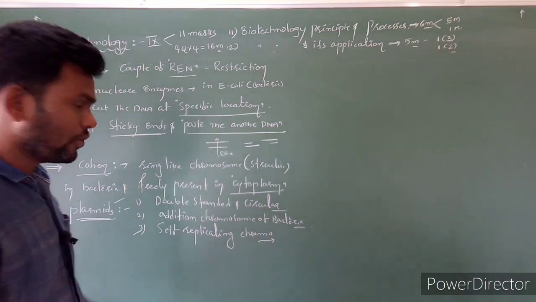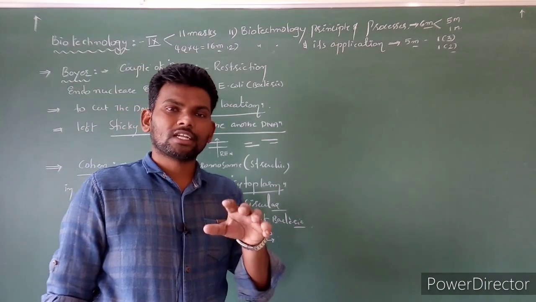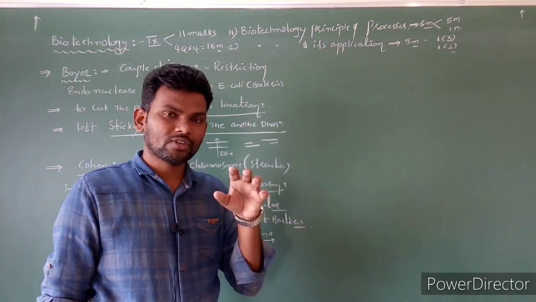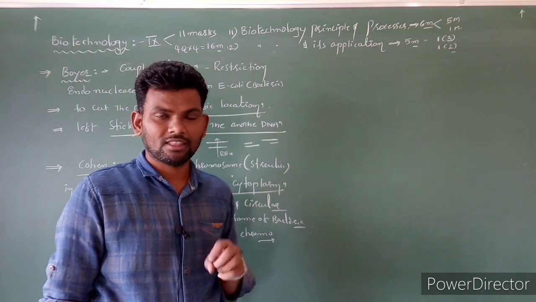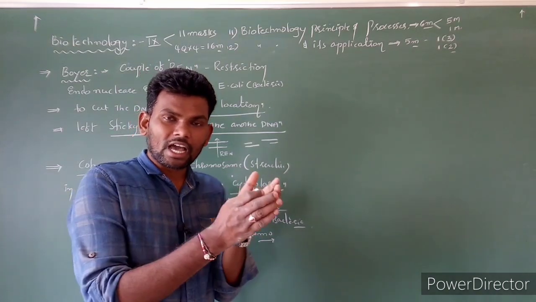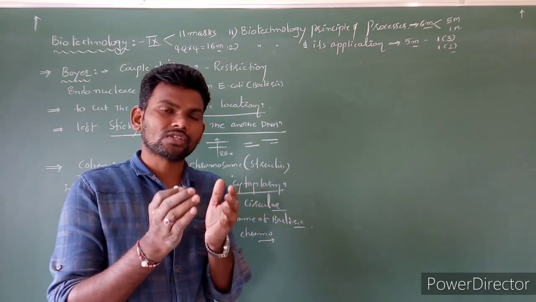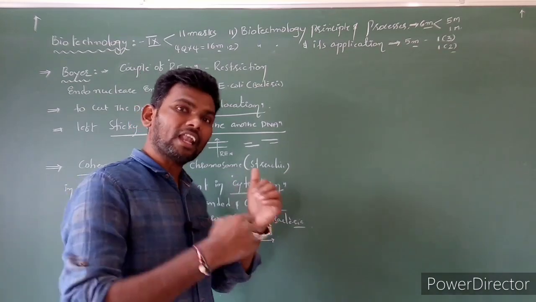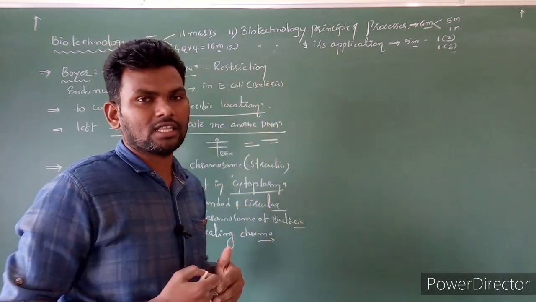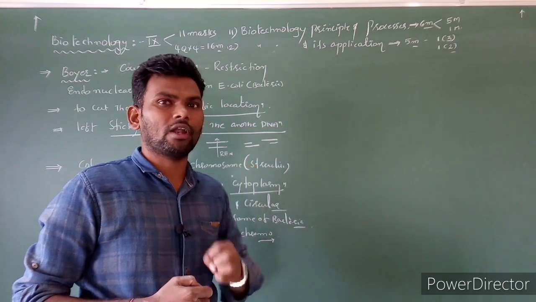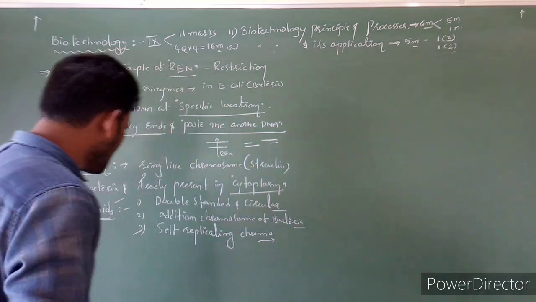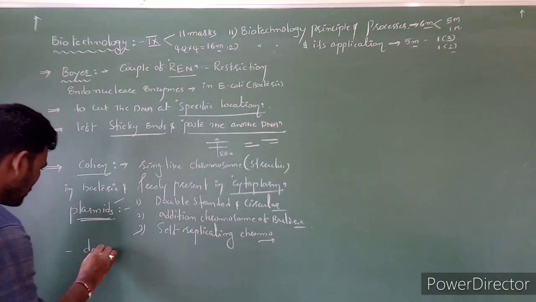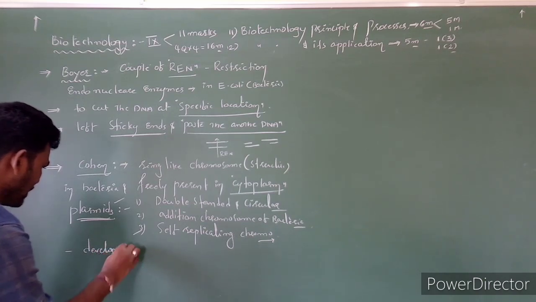And Cohen not only studied plasmids, he also developed one technique. He isolated such ring-like structures from the cell and reinserted them in another cell. That technique was developed by him.